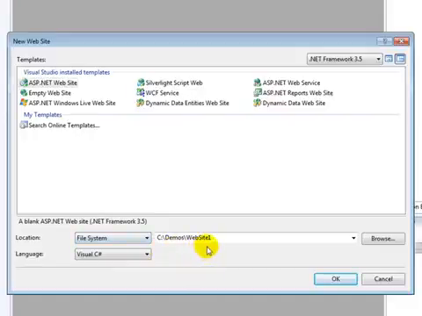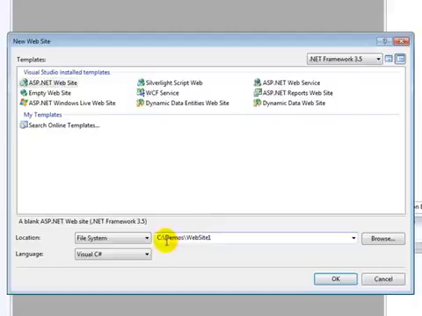As of Visual Studio 2005, we don't need to have actually even a web server installed on our development box, because if we choose File System, when we debug or run to test our website, there's a built-in web server that comes with Visual Studio that will launch, and the built-in web server will run the site.